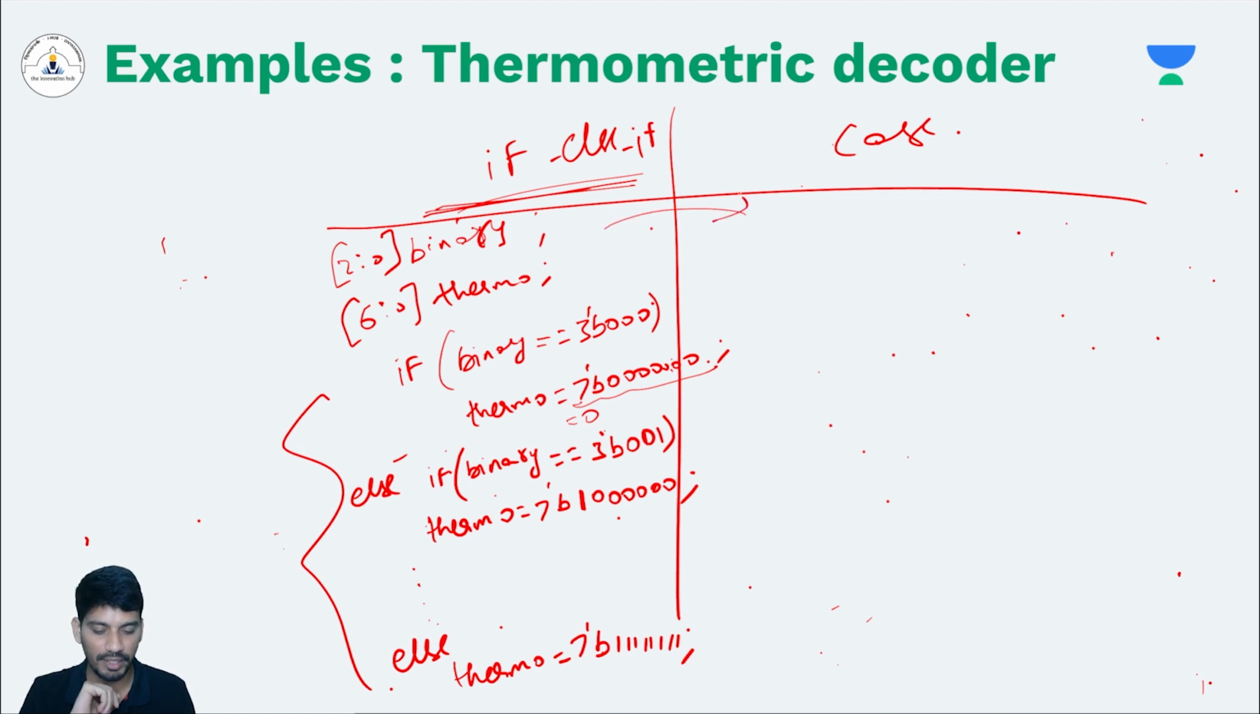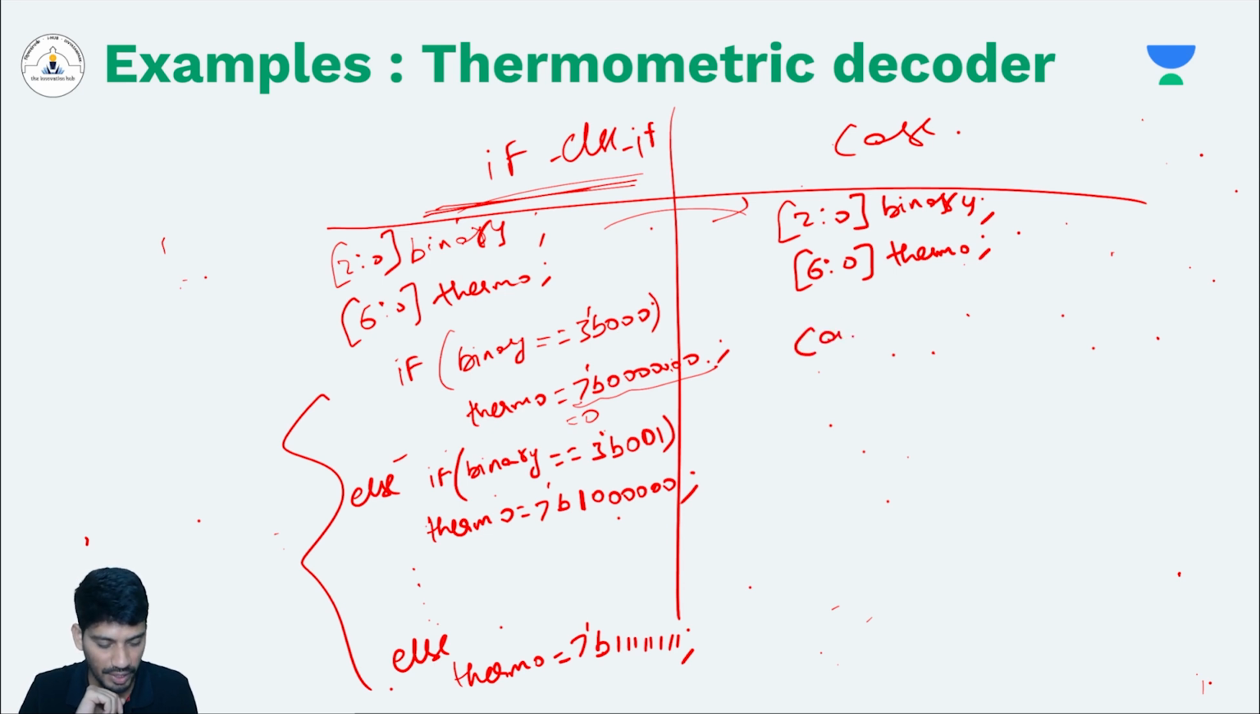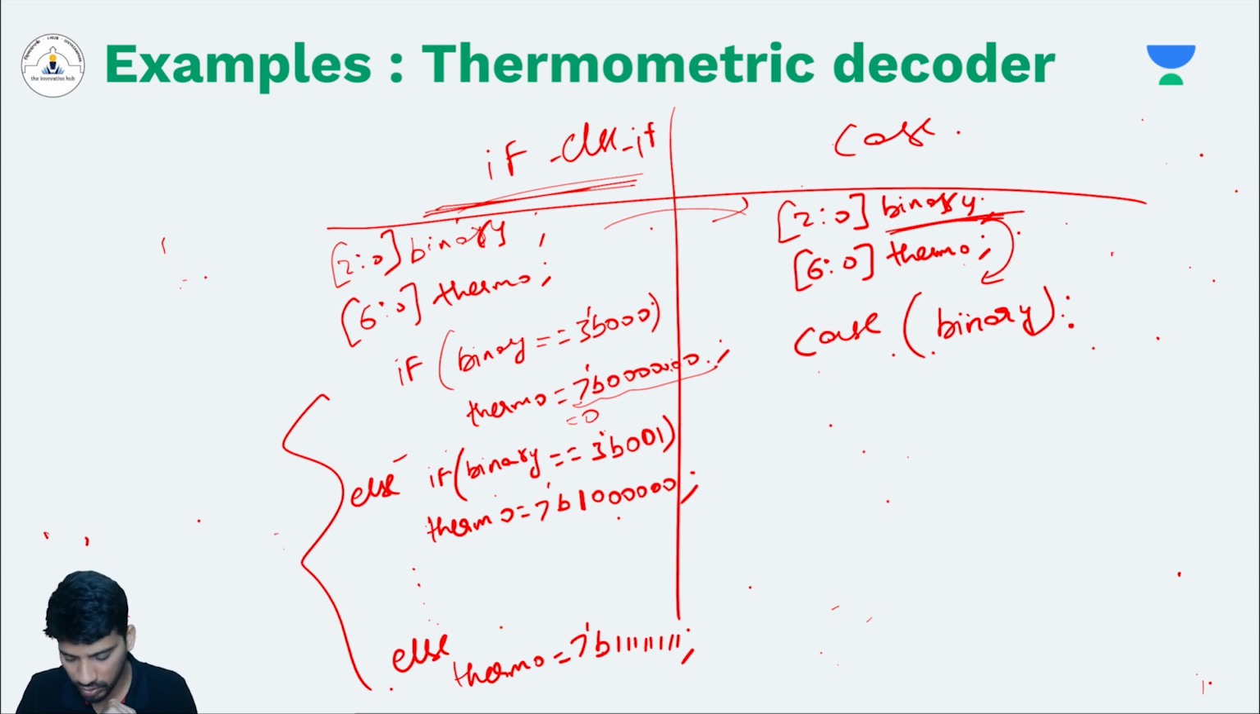The same thing can be written using case statement also. So I'm defining same binary and 7-bit thermo. Here, what is the syntax of case? First write case. What is the expression that you need to check? That is binary. Case binary, no colon. Colon should be there for alternate. Case binary. Now you start writing different alternatives.